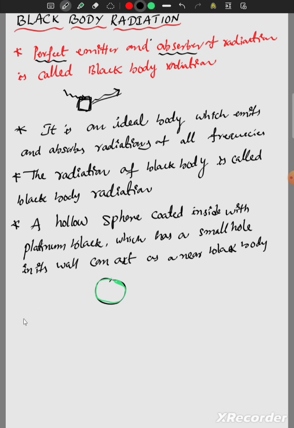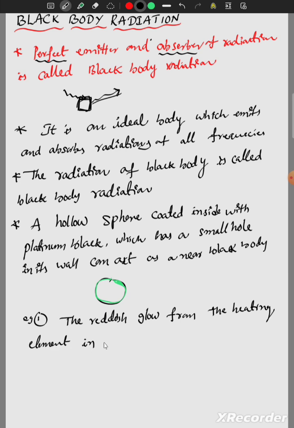Okay, see here, an example: a reddish glow from the heating element in an electric stove.